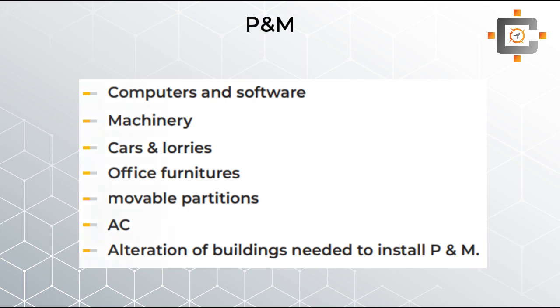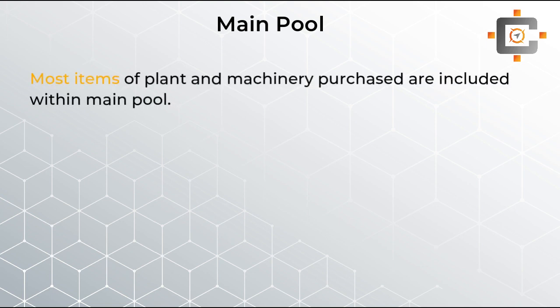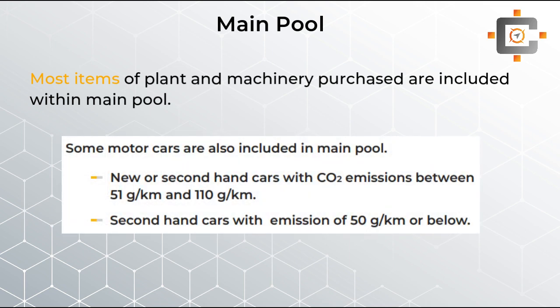Then after, students, let's come to the next topic, which is the main pool or the general pool. Most of the items of plant and machinery, please remember, are covered under the main pool. Some motor cars are also allowed, students. But if its CO2 emission rate is between 51 gram to 110 gram per kilometer, then and only then can you consider your car under the main pool or general pool. If it's a second-hand car, then the cars with the CO2 emission rate below 51 gram per kilometer will be included